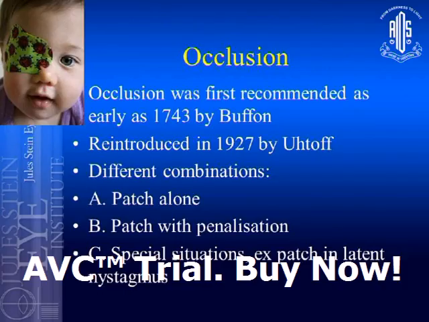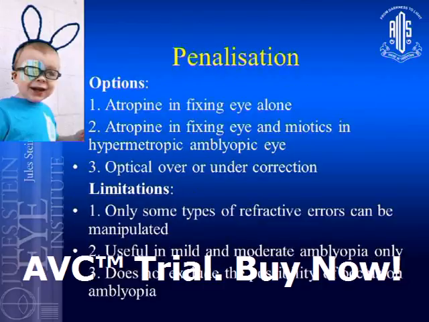Let's talk about patching or occlusion. It was recommended as early as 1743, so it's been there for a long time. What are the different combinations that we use? We either patch alone or we patch with penalization, and in certain situations like nystagmus, we still patch. What is the meaning of penalization? What are the different options that we have? We either use atropine in the good eye, the fixing eye, or we combine atropine in the fixing eye with miotics in the other eye if that eye is hypermetropic. Or we sometimes use optical over and under correction.